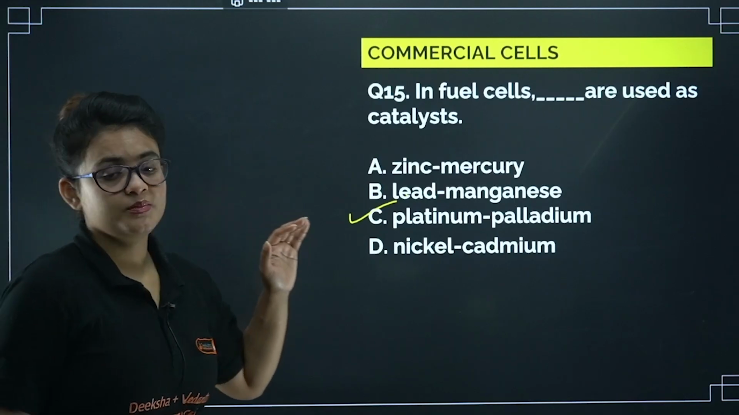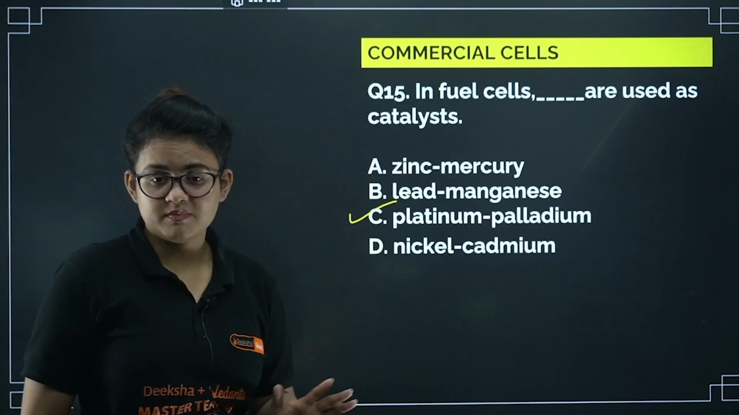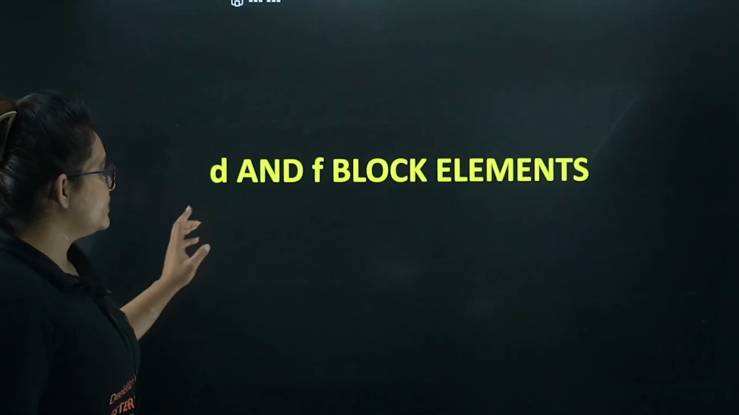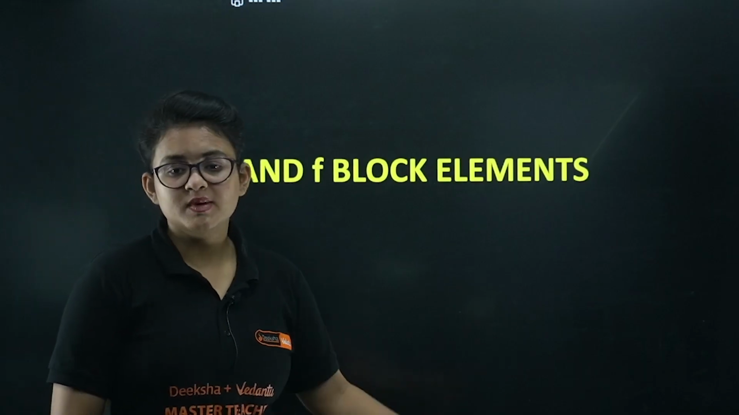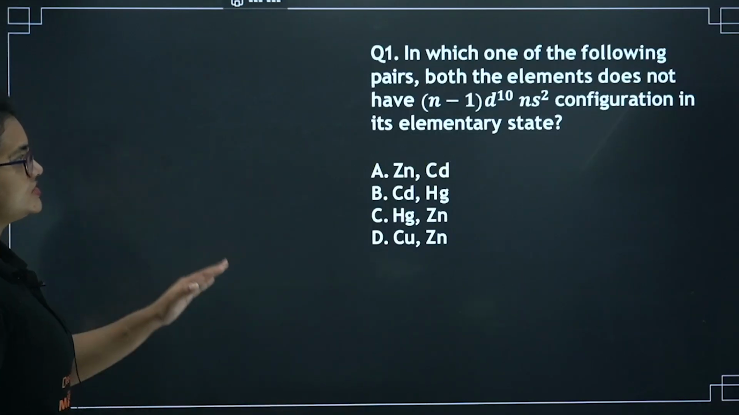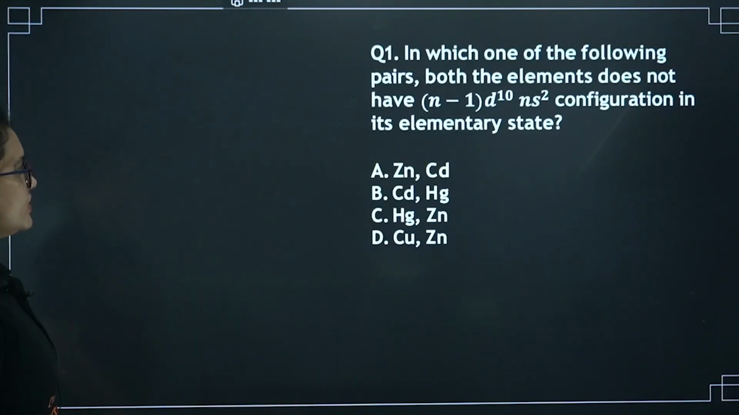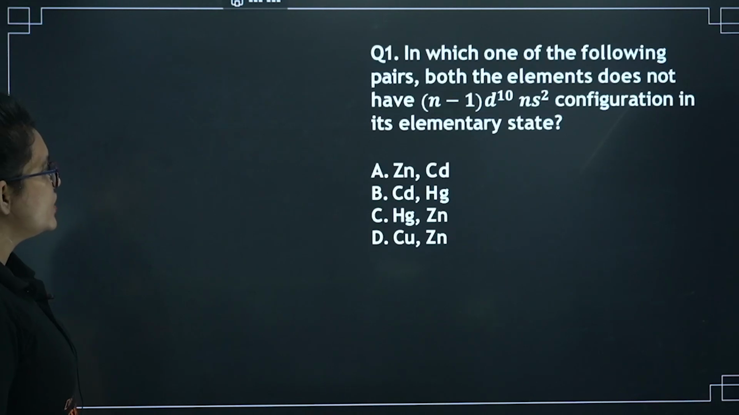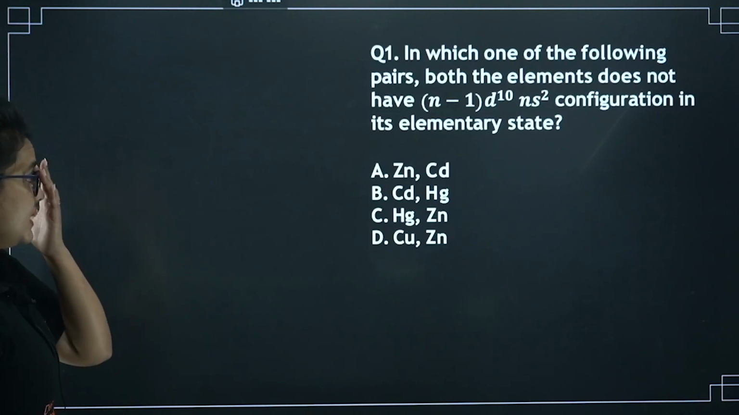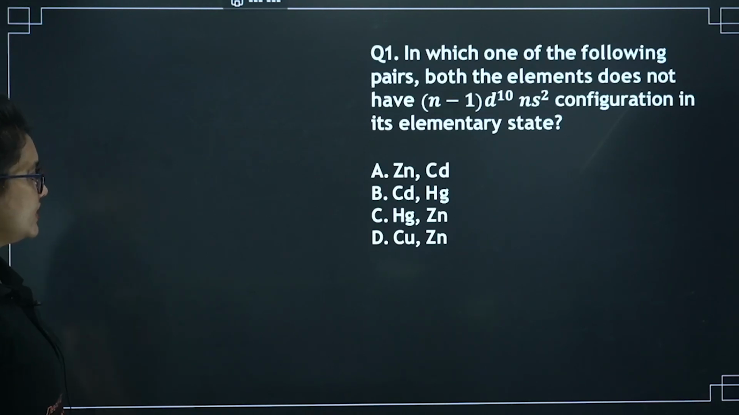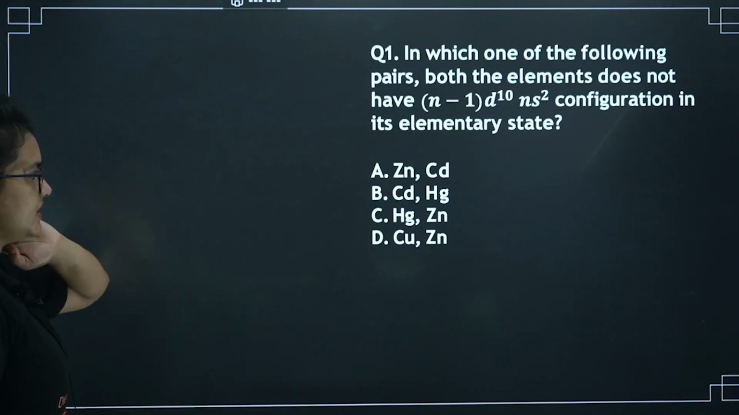So 15 problems from the electrochemistry chapter, it's over here. So we will proceed with the d and f block elements. Let's start with the first question. Which one of the following pairs, both the elements, does not have (n-1)d10 ns2 configuration? So I need d10 ns2 configuration.